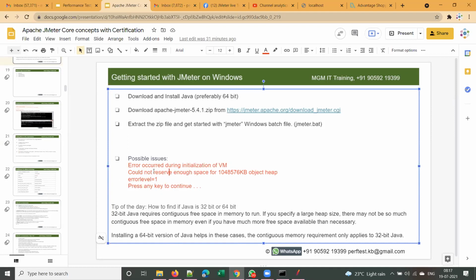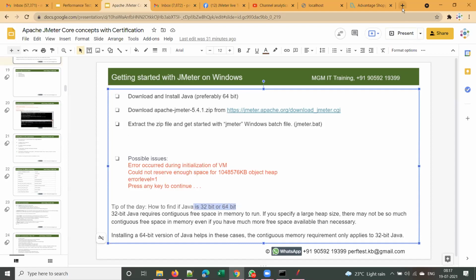If you see this error, could not reserve enough space for object heap, the reason is that any application has 32-bit and 64-bit versions.